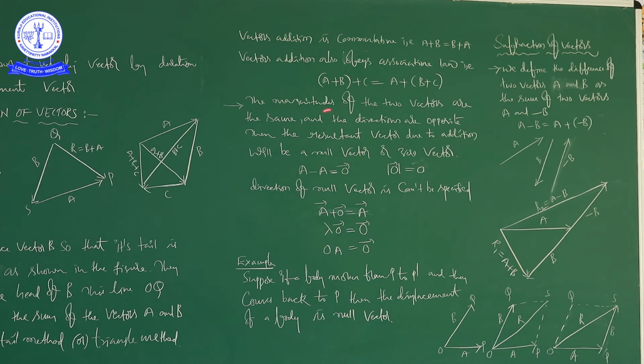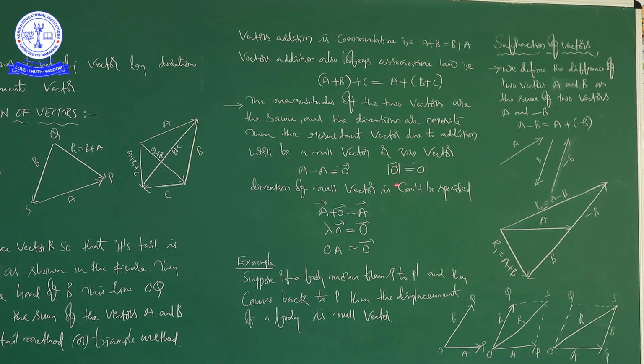What he is saying is, you take one vector, for example A, and add the negative vector of the same vector. What is the negative vector of A? It is minus A. Now you add this negative vector, minus A, to A. Then you will get a null vector. For the null vector, the magnitude is 0, but the direction is not specified.